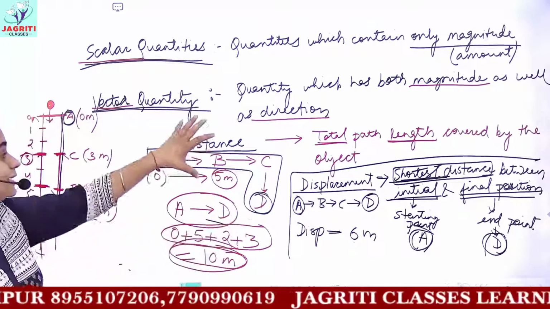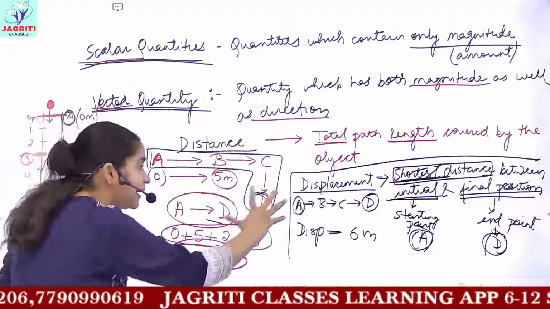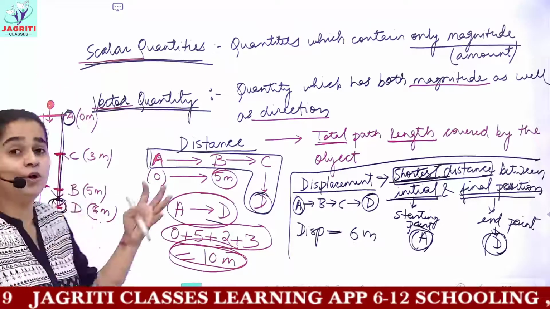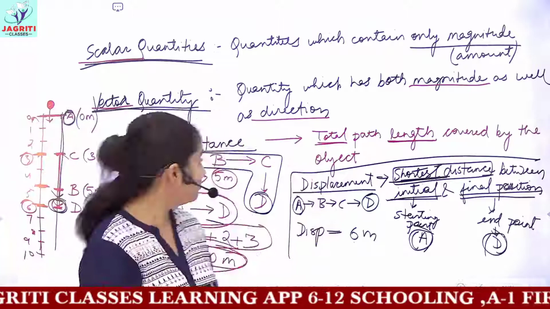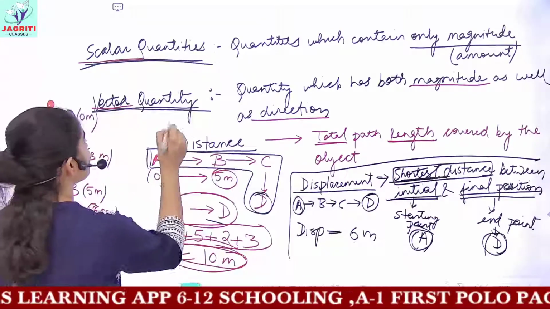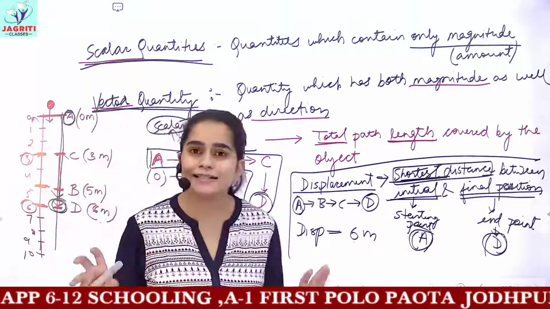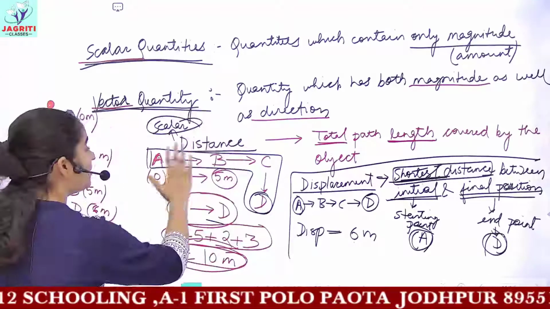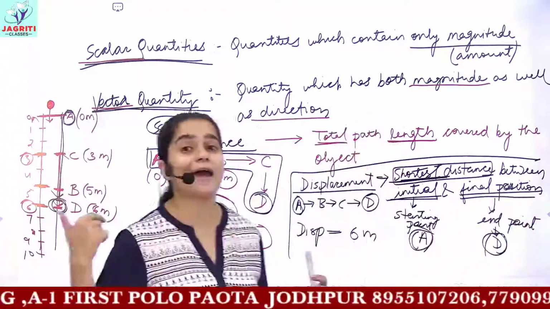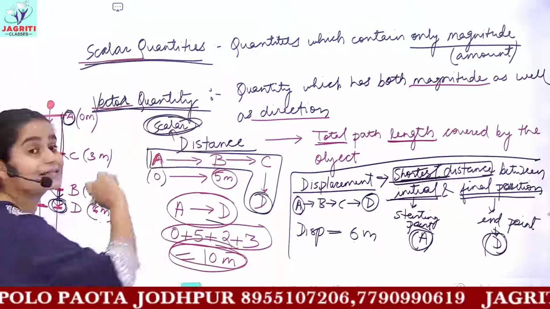So this is the difference between distance and displacement. Distance is the total path length. When the object is moving further or again backward, you have to add up everything. But displacement is the shortest distance. Now distance is a scalar quantity, that is, you do not need to consider any direction. You have to add up everything, either the object is moving in the front direction or going backwards. No need to care for the direction here. So we are writing it is a scalar quantity.